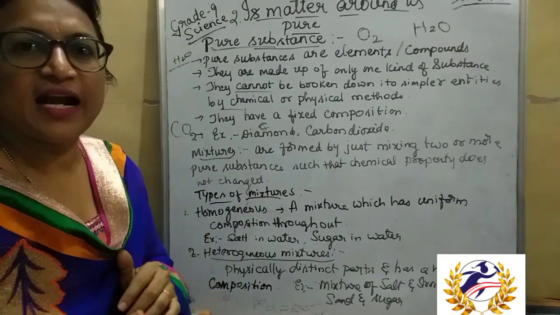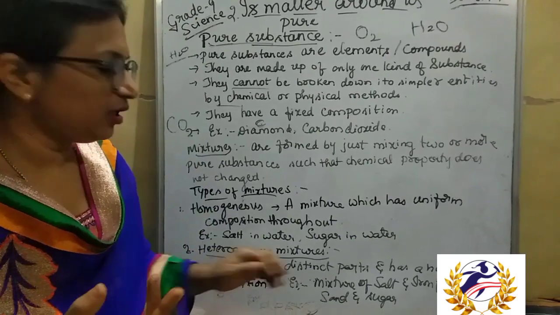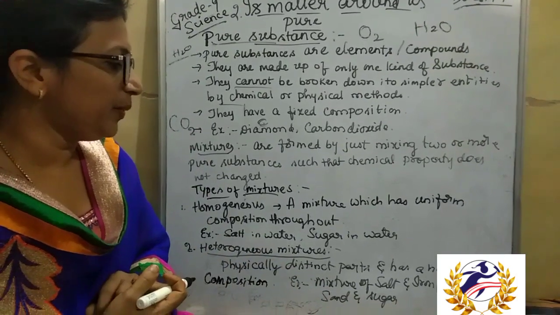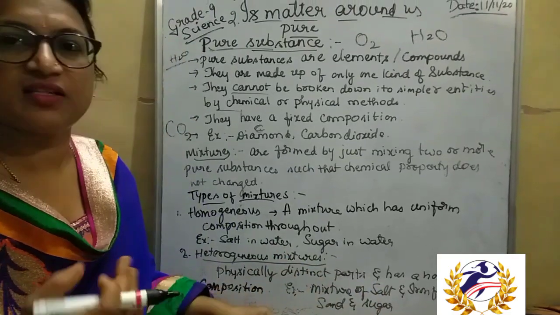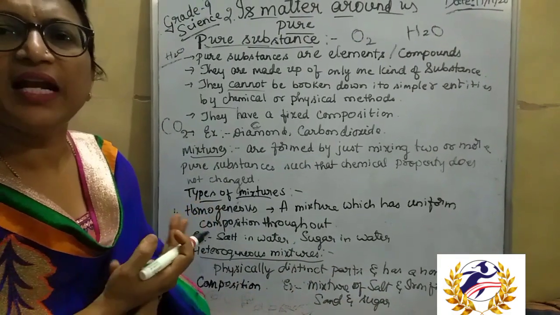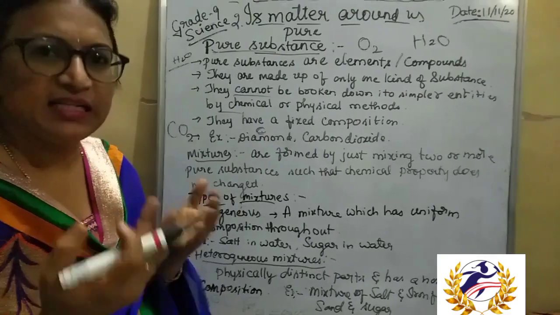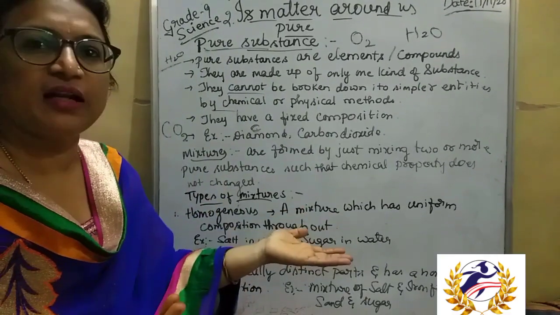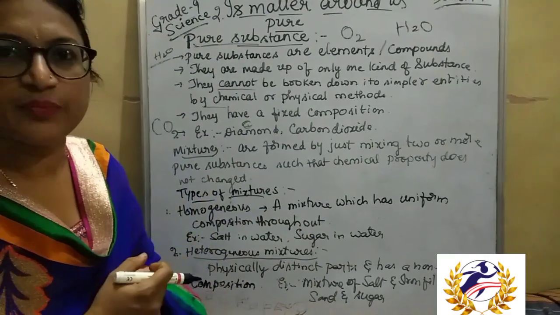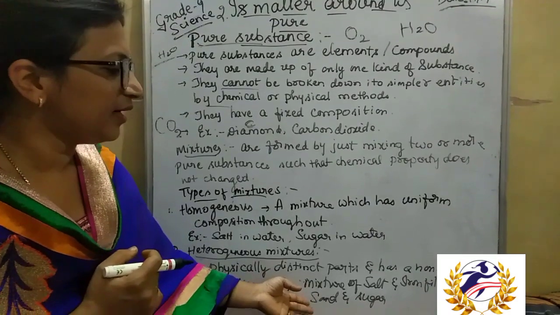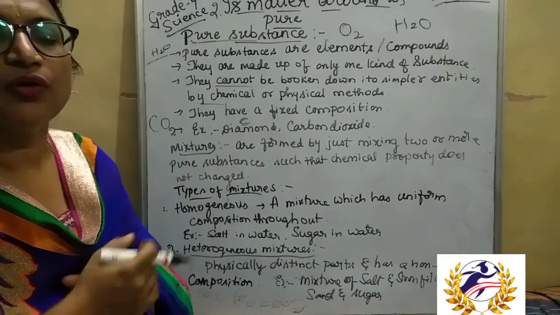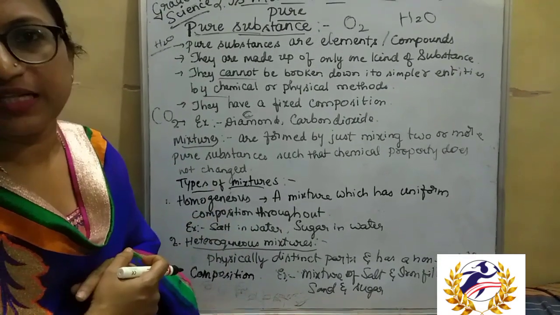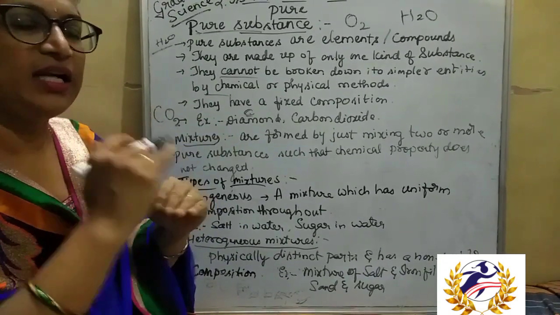For example, sand and water. If we mix sand in water, or take a mixture of salt and iron filings, it forms a separate layer. We can easily identify where the iron filings are present and where the salt is present. And we can easily identify it when we mix sand and sugar, isn't it? Where the sand is present and where the sugar is present. Like that, they form distinct layers.